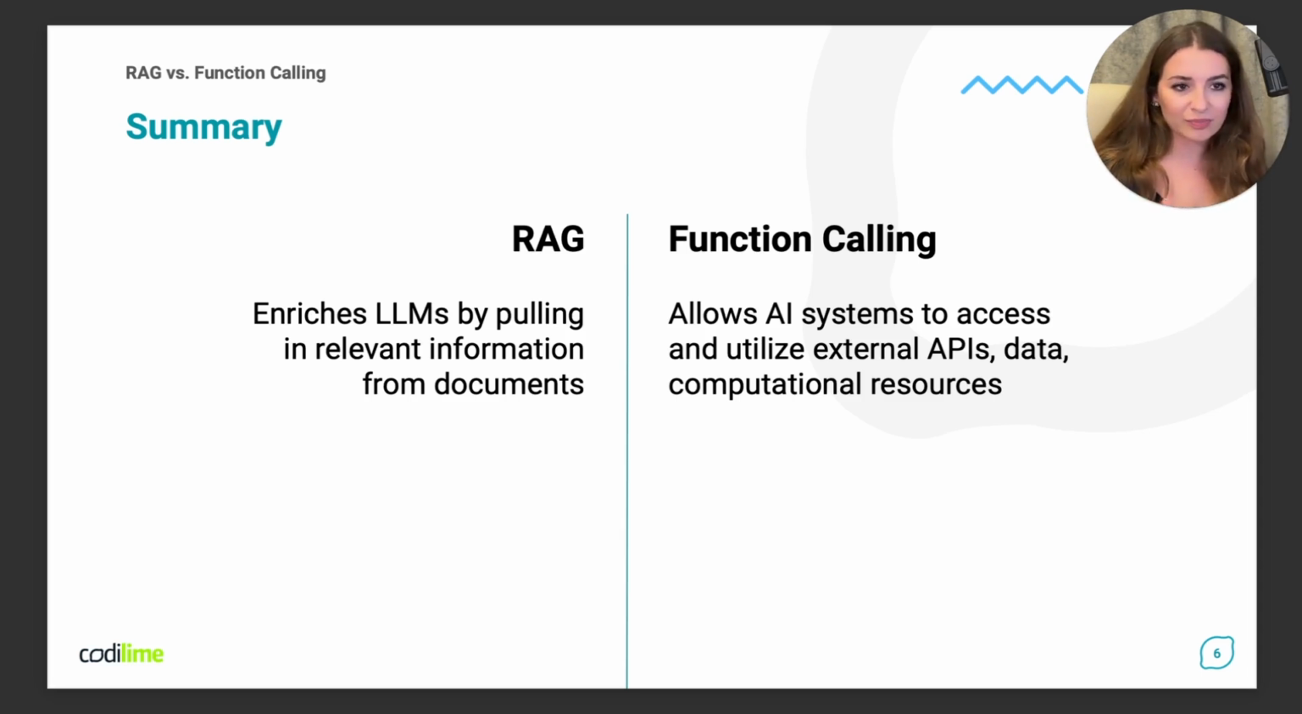In summary, the choice between RAG and function calling depends on your specific needs, on your specific use cases, whether you require extensive background information from static sources or dynamic real-time data from external systems. Understanding the strengths of each technique allows you to build more effective and intelligent LLM-driven applications.